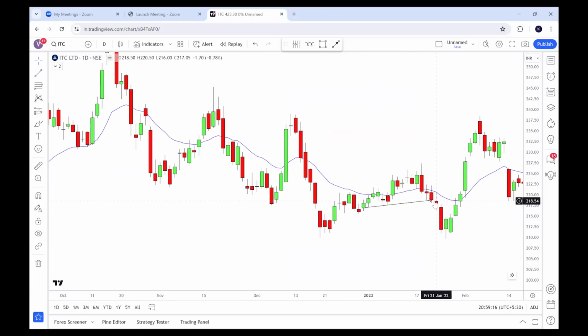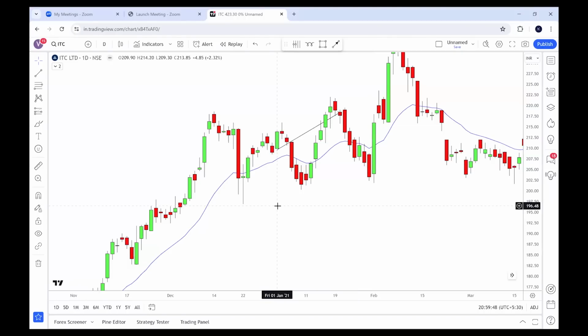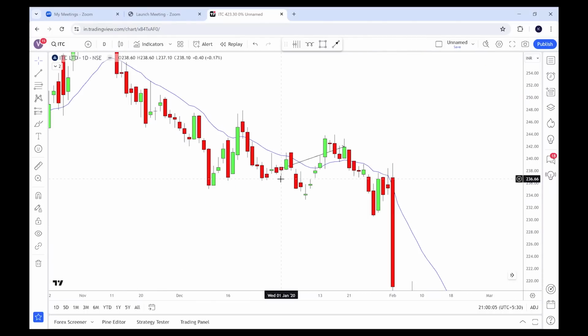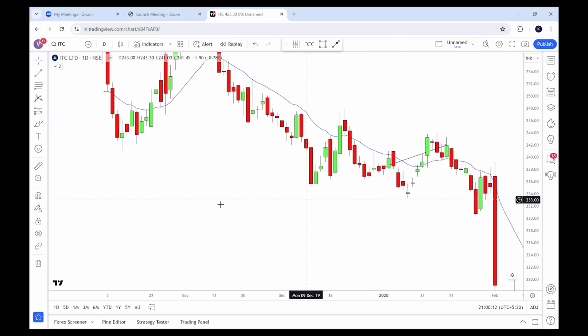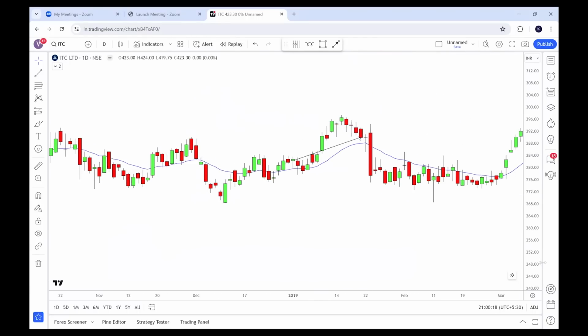From the open price till 20th January, ITC stayed bullish. This is the 1st January open price 209 and on 20th January close price was 217, and this cycle worked. And this is the year 2020, open price was 238. When the cycle ended, it was 241. This cycle also worked.